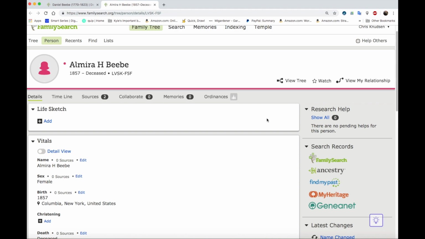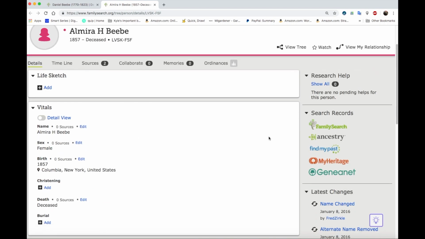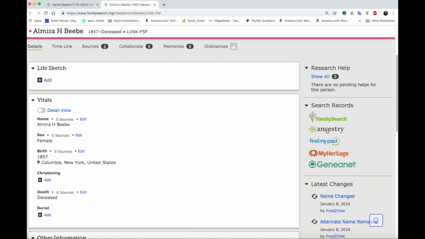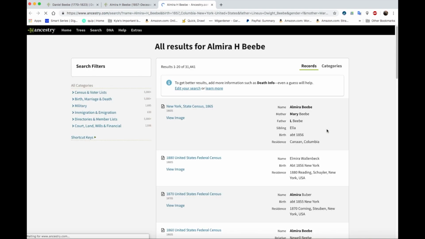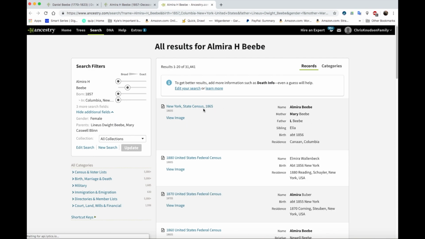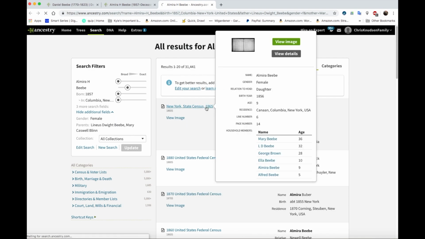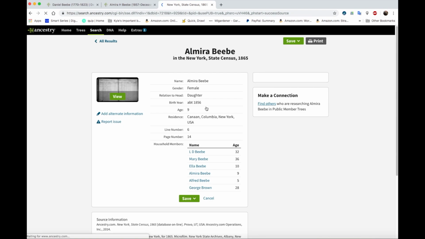Looking up at the top, I always start with looking for record hints. Family Search doesn't have any record hints at this point. So let's go ahead and look in Ancestry. I'm going to click on Ancestry. It's opening up in a new page. Here we have the 1865 census with Elmira and her mother Mary and her father L or Linus. Let's click on that one, because we know that this is her family.